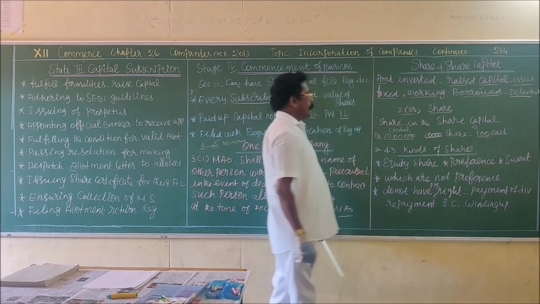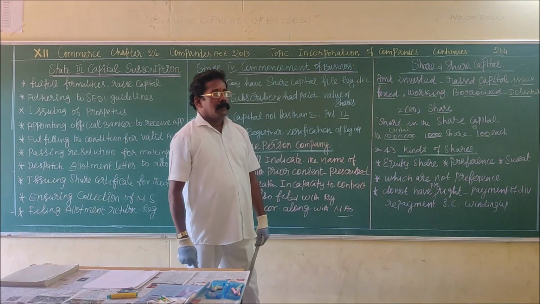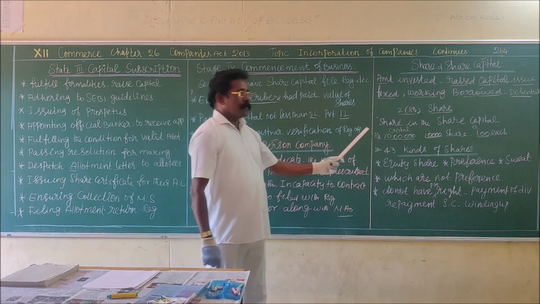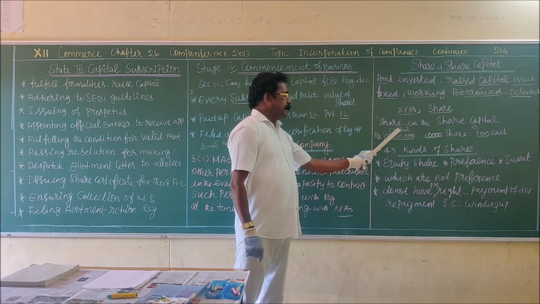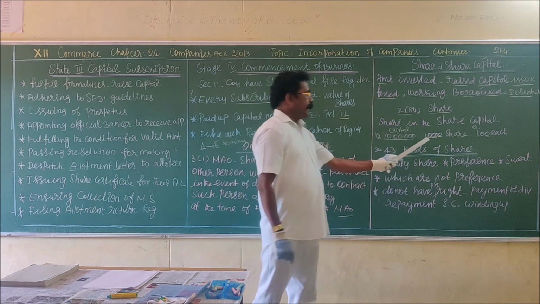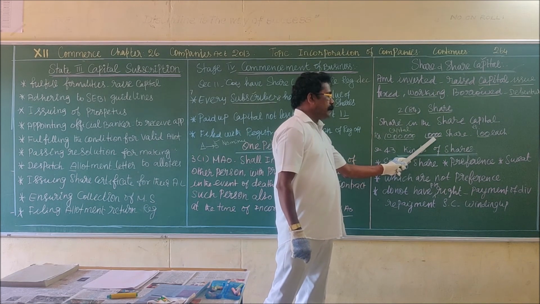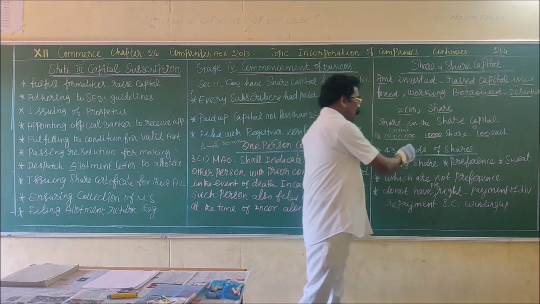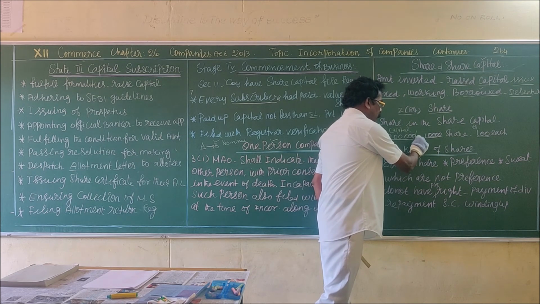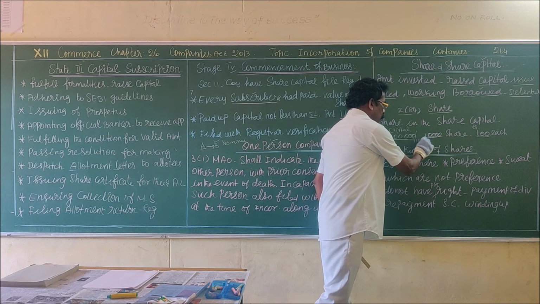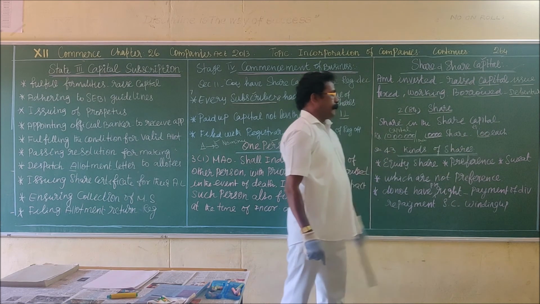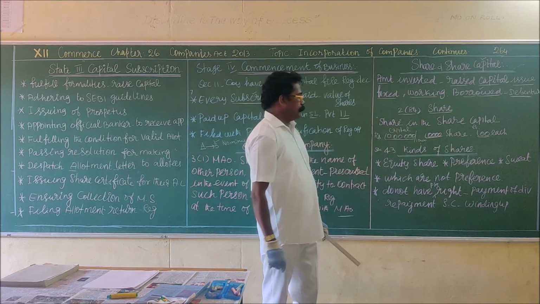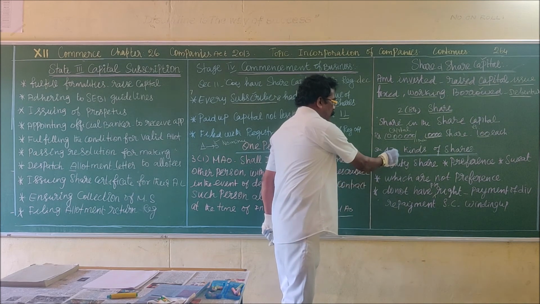Do you understand? What is the share? Come on, tell me. I will explain one more time. The amount of capital is 10 lakhs. Number of shares 10,000. How does it come? The total amount of capital divided by number of shares gives you the value of one share. Okay, understand? Then section 43.